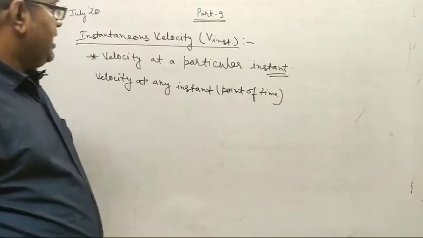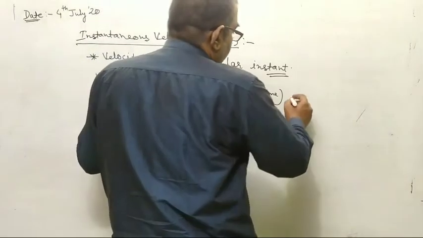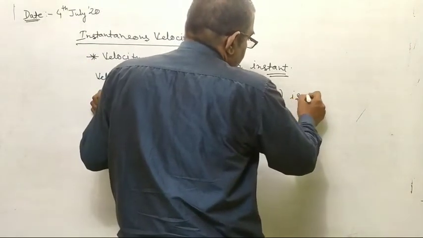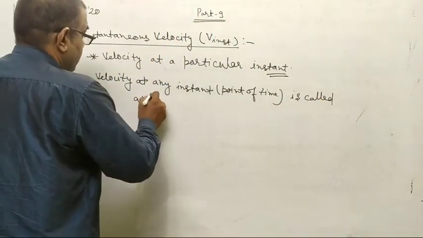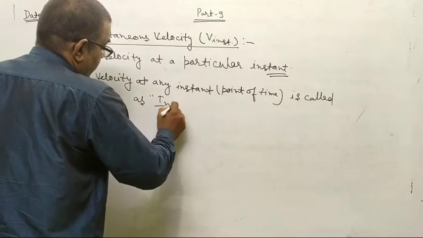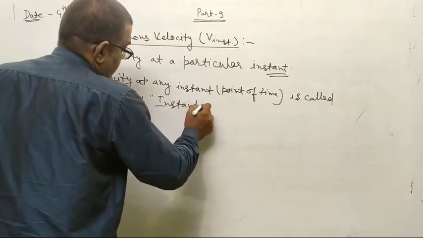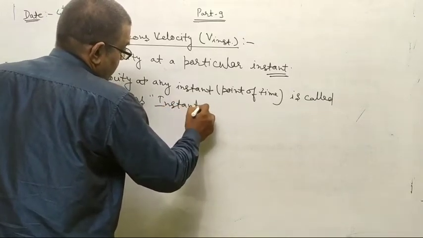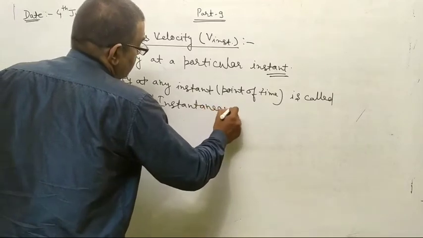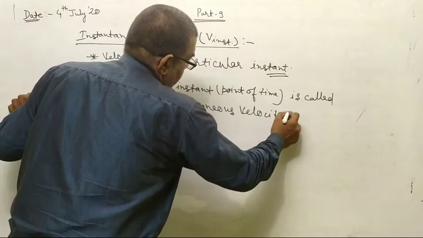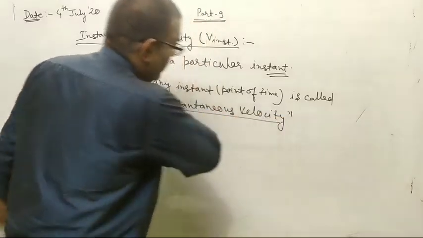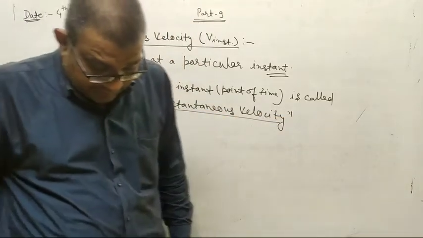The velocity at any instant or point of time is called instantaneous velocity.